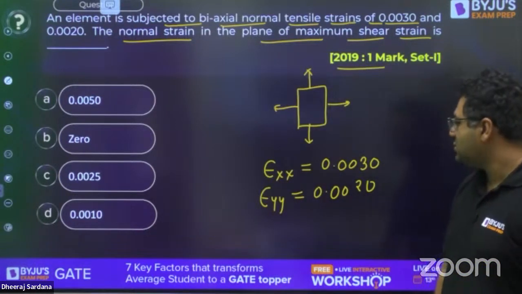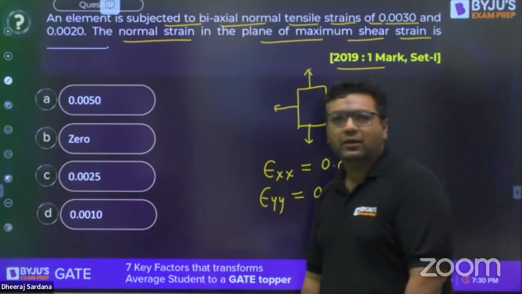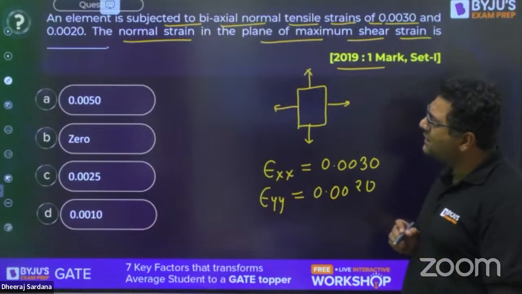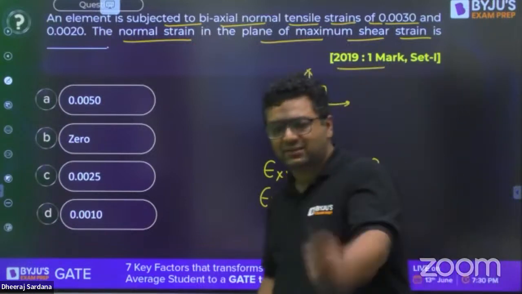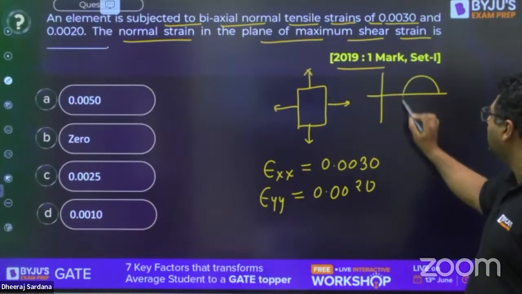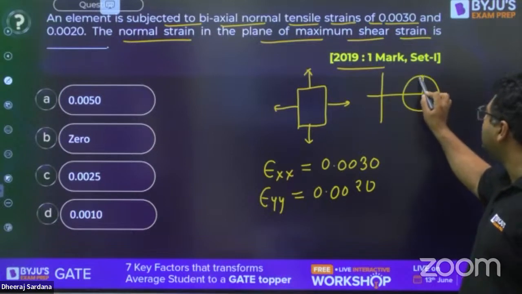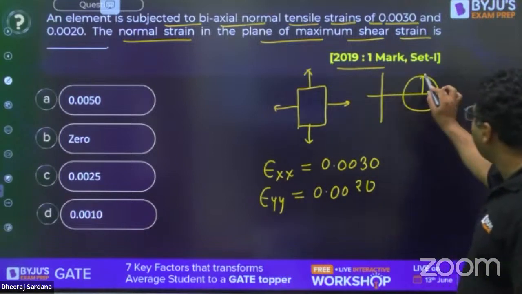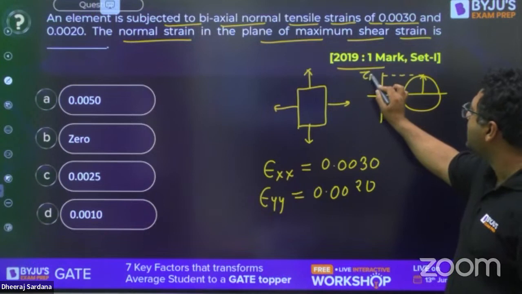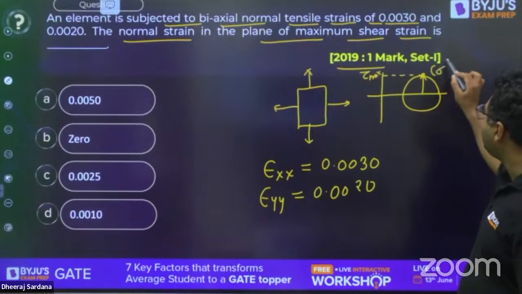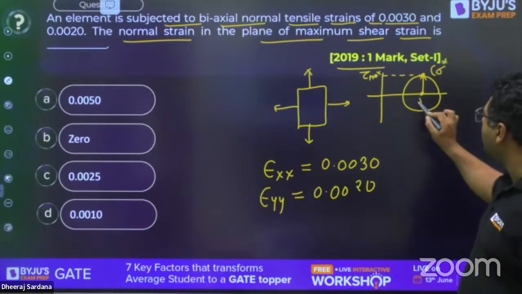So guys, this is the question. If you want a hint, I will give it this way. If someone asks us to find the normal stress at the plane of maximum shear, whenever we plot the Mohr circle, the plane of maximum shear comes when we make a radius from the center of the Mohr circle, and that gives the maximum shear stress. At the plane of maximum shear, the normal component we write is sigma star, which is nothing but the coordinate of the center of the Mohr circle.